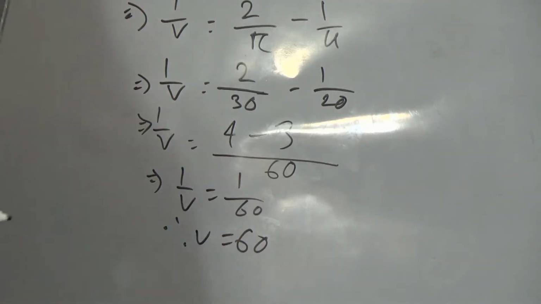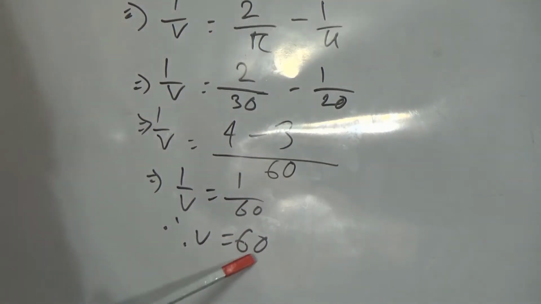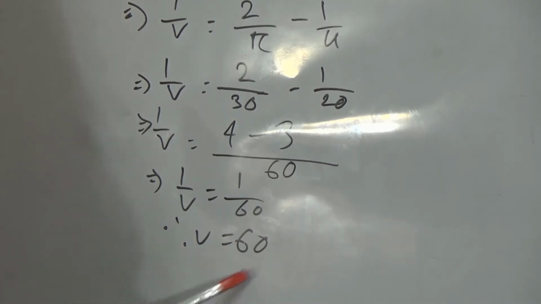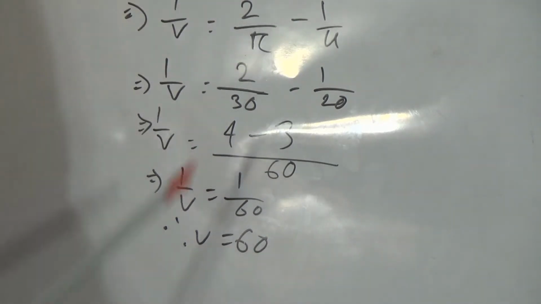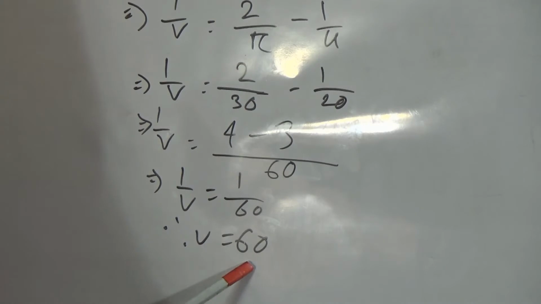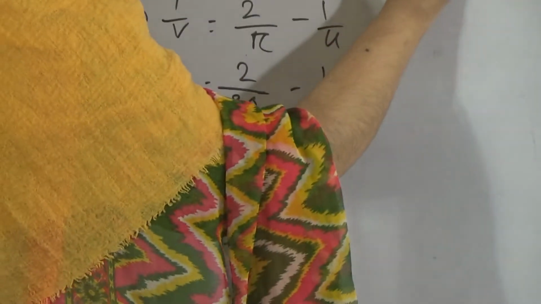My dear students, see here v is positive, and v means distance of the image. So as v is positive, the image is real, and this is the nature. We have to describe the nature also. And now we have to find the magnification m. So magnification m equals v divided by u.